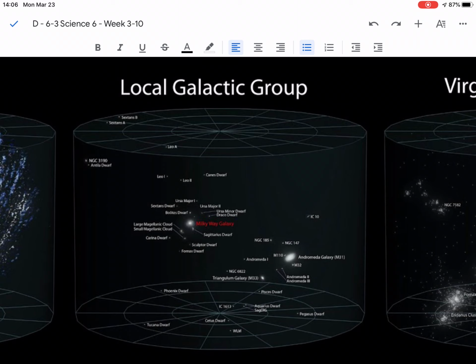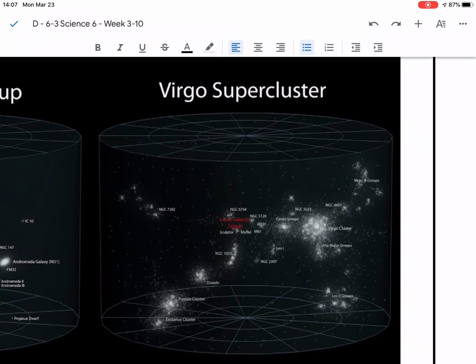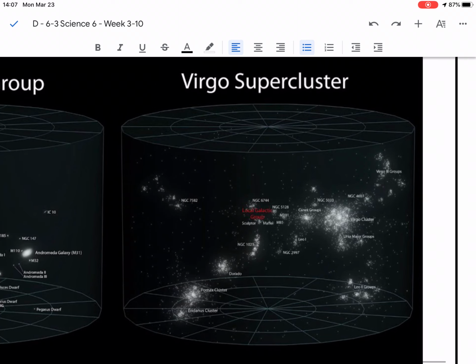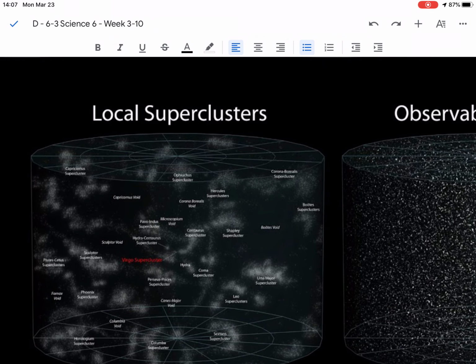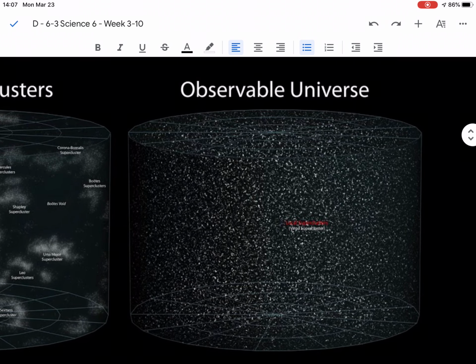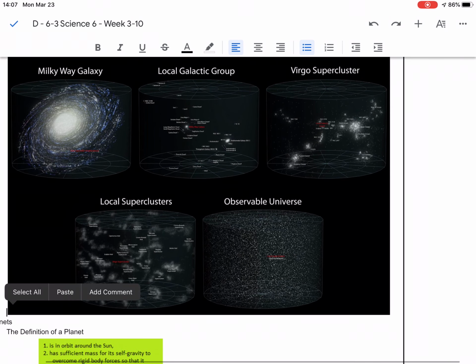Now these are just one small group of local galaxies that are together. That makes up this thing called the Virgo cluster, the supercluster. Our galaxy is only part of that little supercluster. And then the supercluster is made up of a whole bunch of superclusters. That little red dot represents just one. That supercluster that we are represents just a cluster that we're in. And that leads us to the entire observable universe. We are just one small speck in this entire universe.